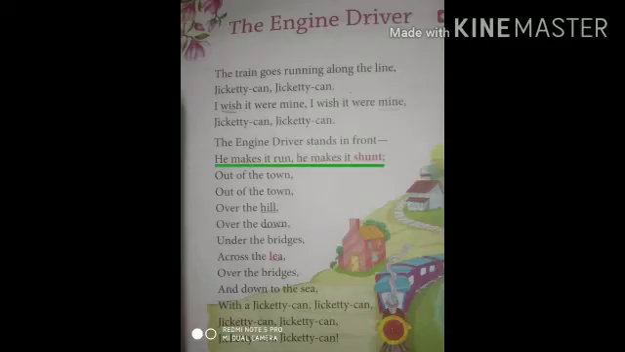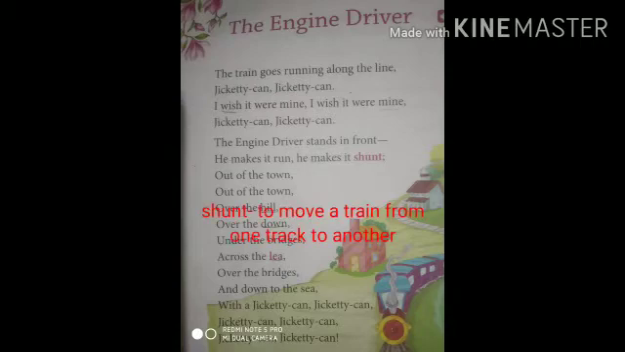He makes it run, he makes it shunt. Who is he, children, here? Yes, it is an engine driver. He makes the train run. He makes the train shunt. Shunt is to move the train from one track to another.